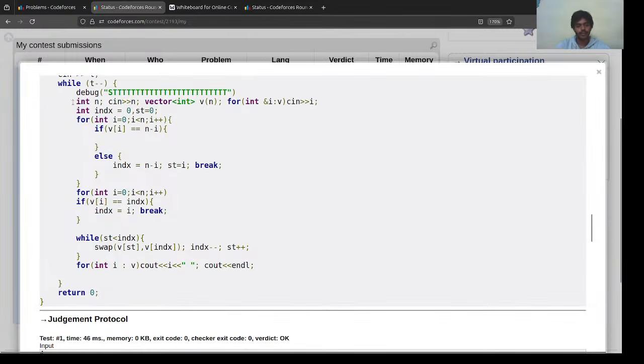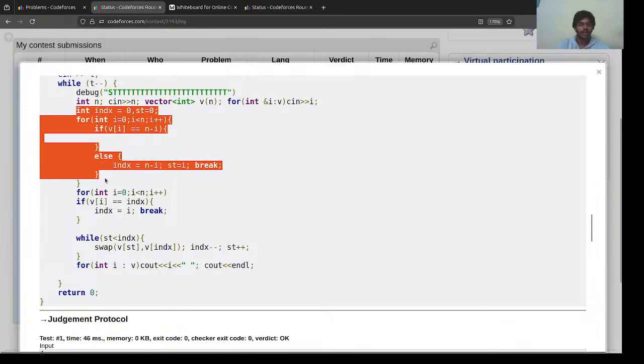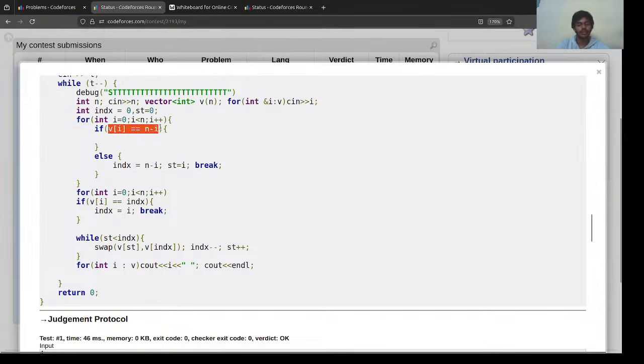Okay, first we took the input and then the standard way. This is where we are checking if this is the best possible index or not. If this is the best possible index, what do we need to do? We need to do nothing. We are just going to move forward. Otherwise, what are we going to do? We are going to place n minus i at the index. What this is basically, I'm marking the L, right?